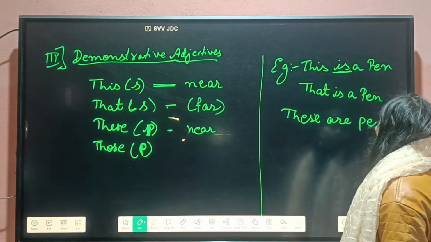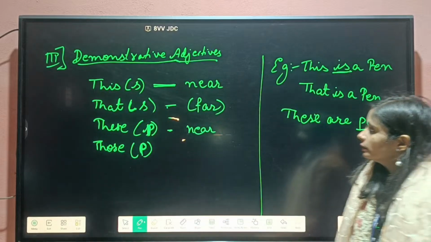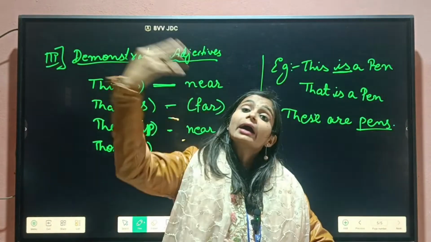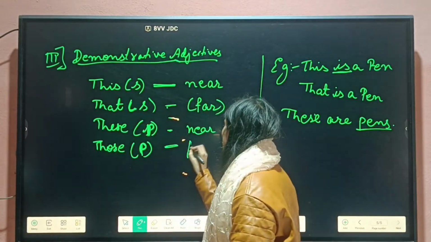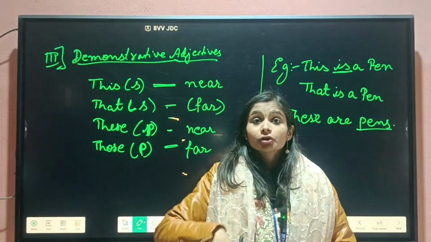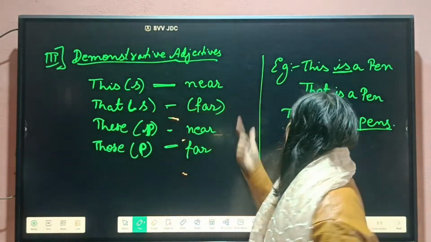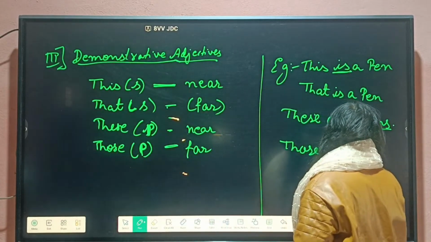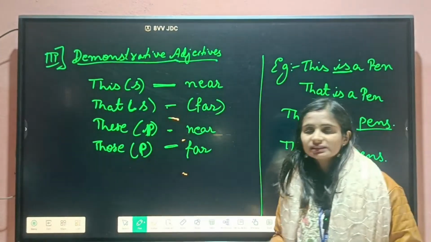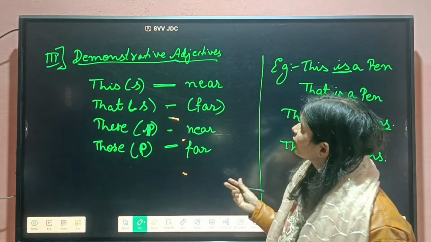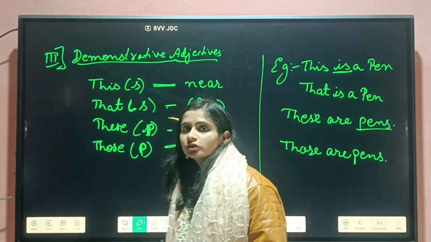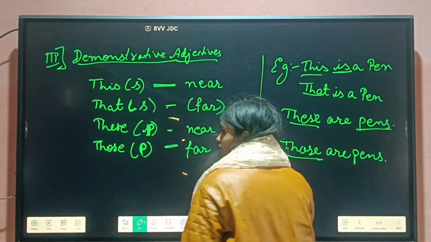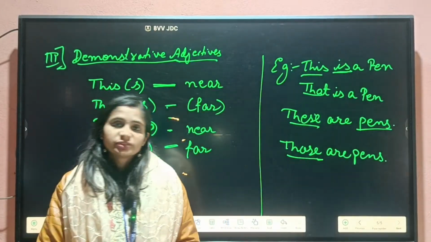These are pens. Now if I am not having these pens with me, if I kept these pens far from me, then we will use "those" for far. So what I can say is, "those pens are there," or we can write "those are pens." So these are the examples I told you about demonstrative adjectives. Only a few things we have to keep in mind: this, that, these, those will come in demonstrative adjectives.